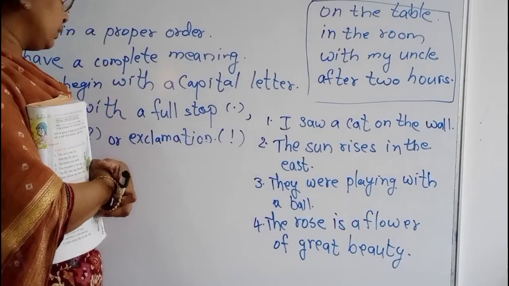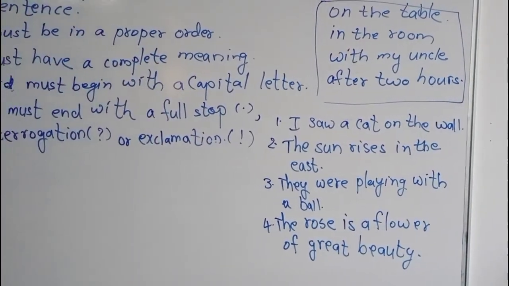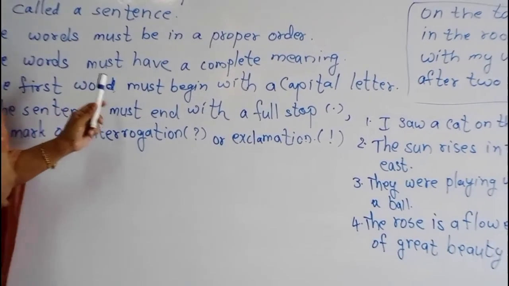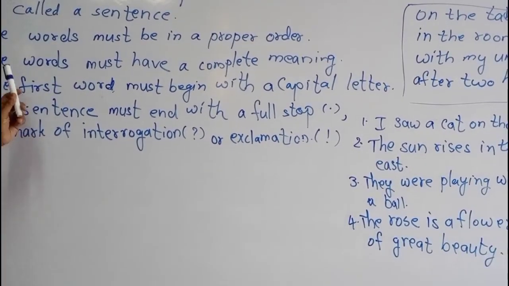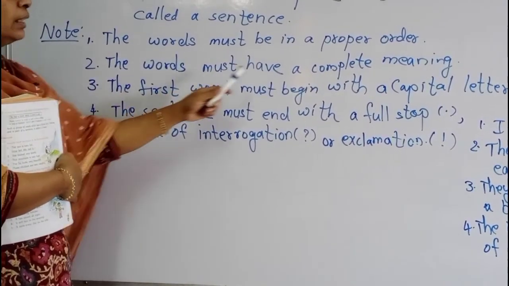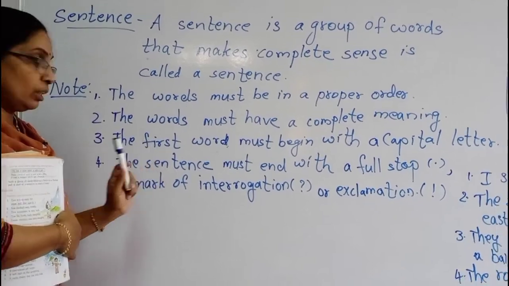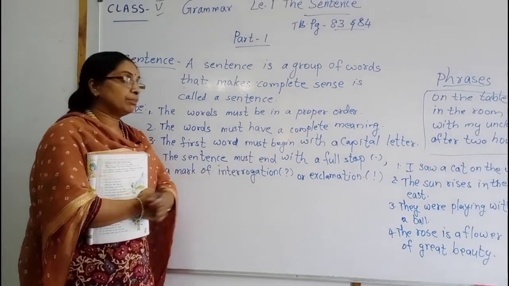Now you look, children, here I said 4 things. When we write the sentence, what are the things? Proper order, complete meaning, it should start with a capital letter, and the sentence must end with a full stop.